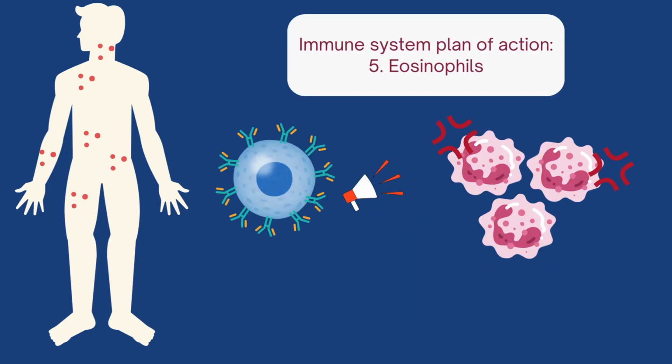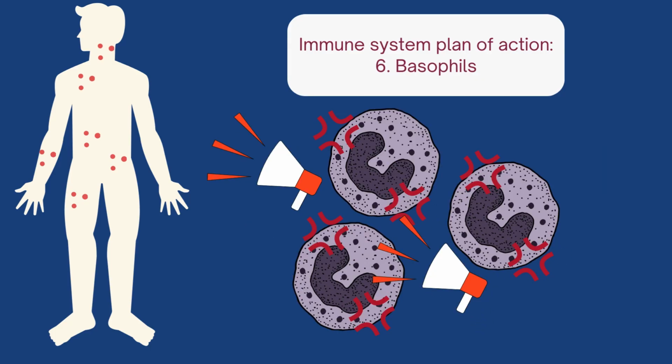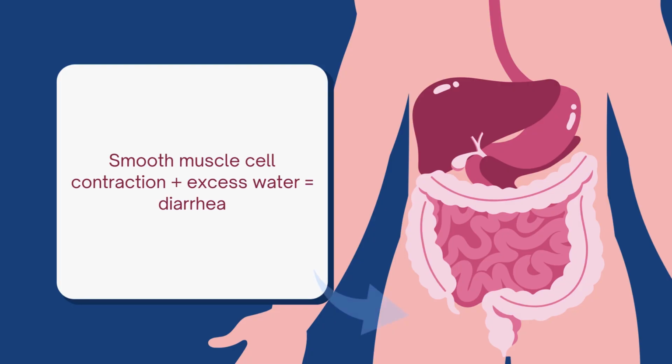Other chemicals within the mast cells signal eosinophils to increase inflammation and release toxic chemicals that attack the worm and may even kill it. Lastly, basophils arrive for moral support, preventing the immune system from slowing down and alerting more attack cells to the point of inflammation.